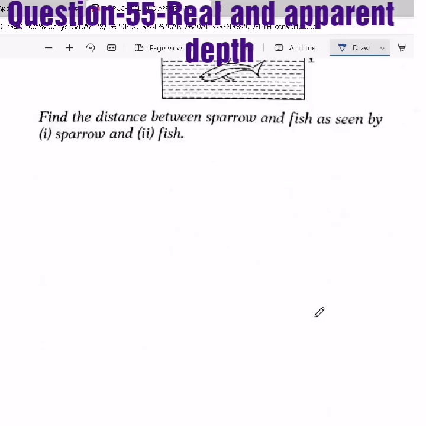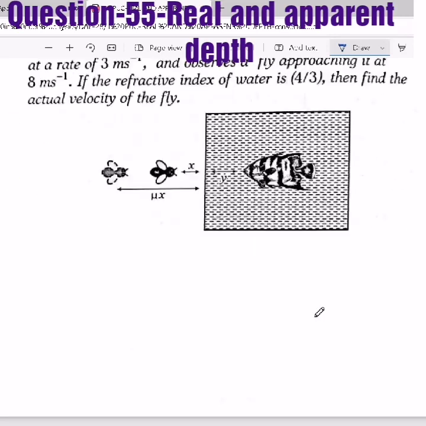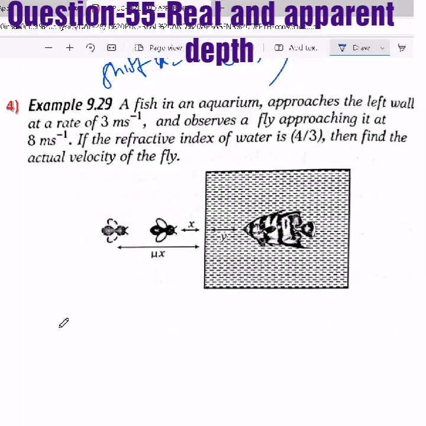But one more thing I would like to tell you, just after explaining this question. See here, a fish in an aquarium approaches the left wall at a rate of 3 meter per second and observes a fly approaching it at 8 meter per second. Now this is the object. First thing you have to decide: the fish is our observer.